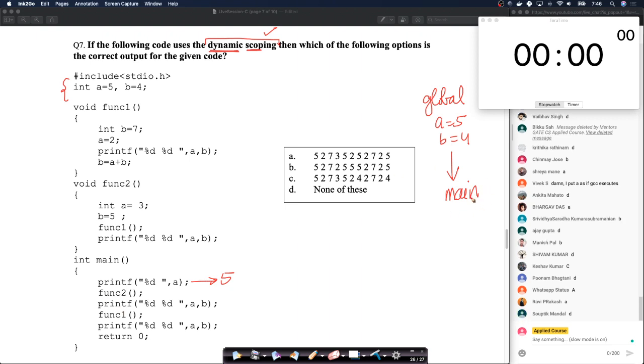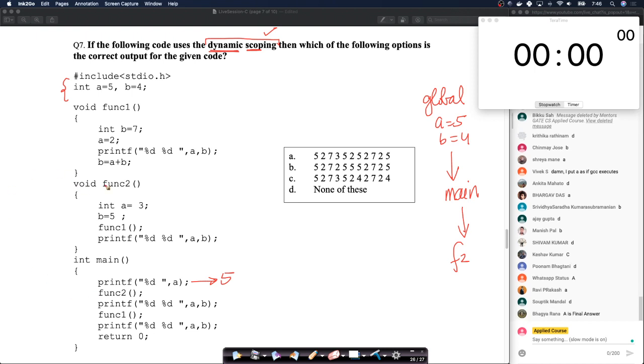So you're calling main function, because for dynamic scoping, the order of function calls is very important to understand what variable is being used. That's the tricky part here, right? So you have your main here. Then you have function 2 being called. So main calls function 2. I'll just write F2 here. So we go and execute function 2.